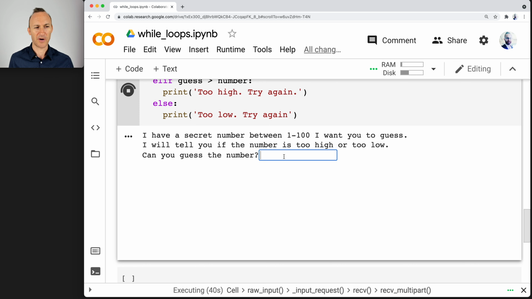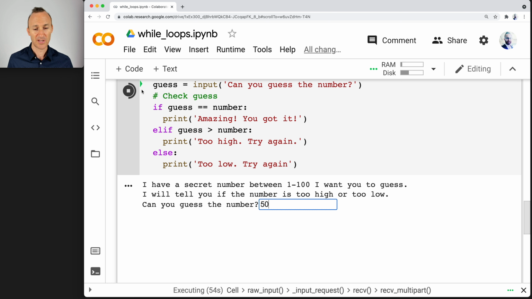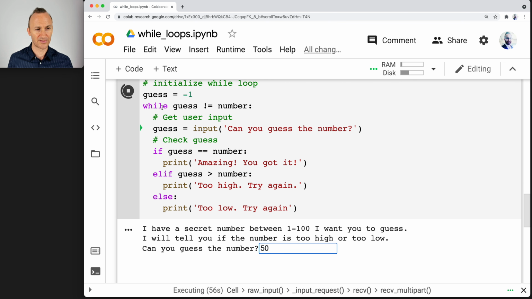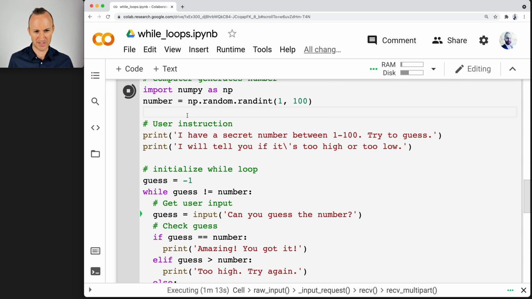All right, so, right, and you could try to guess randomly. You could try to be strategic, right? 50 is right in the middle, so. Oh, that reminds me already. I forget this all the time, right? When we're entering the string, okay, so I'm going to stop this and run it again. Because we need to turn the number and the guess into a string. I'm sorry, or the check, right? So guess is a string, but number is not. So I think the strategy would be turn the number into a string. And then, it should be exactly the same because I can just do it up here.